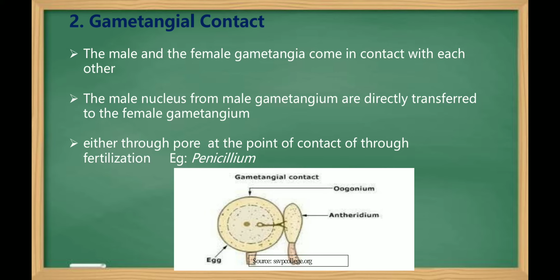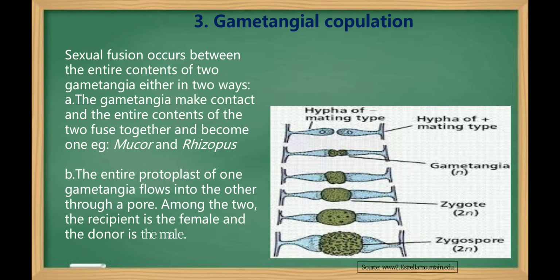After the fertilization, both the gametangia, that is antheridium and oogonium, or only the male gametangium, may eventually disappear or collapse. The third one is gametangial copulation. Here the sexual fusion occurs between the entire contents of the two gametangia in one of the following two ways. In the first type, the gametangia make contact and the entire contents of the two fuse together and become one. Example is Mucor and Rhizopus.